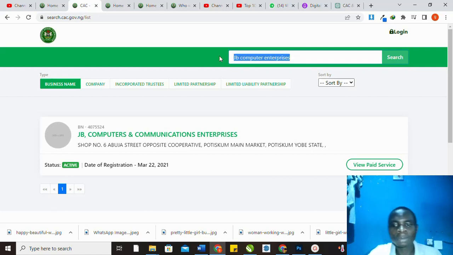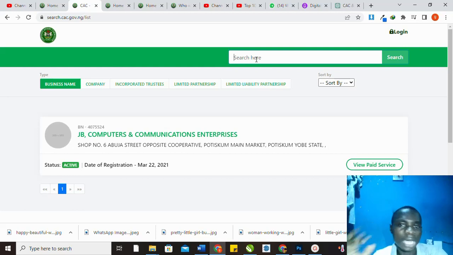You can reserve a name for 60 days, but when it exceeds 60 days, CAC will remove it. The name will still be on your dashboard, but they will remove it. You can't register it again. And in a situation whereby you want to re-register it back, you need to contact them, because if you reserve the name back, they will tell you that the name is in their database, something like that.